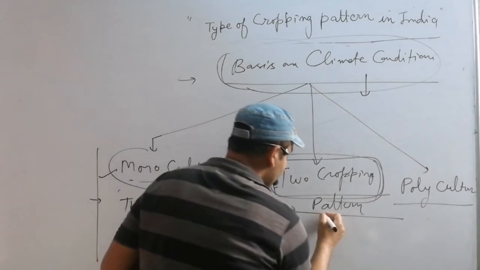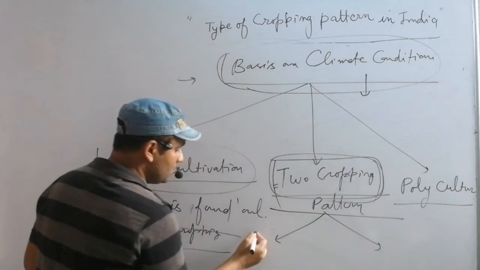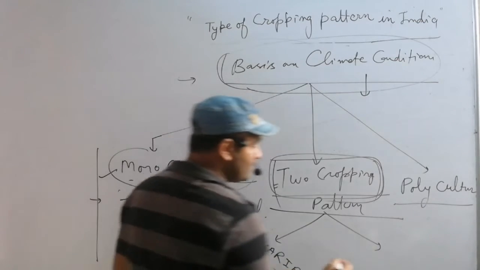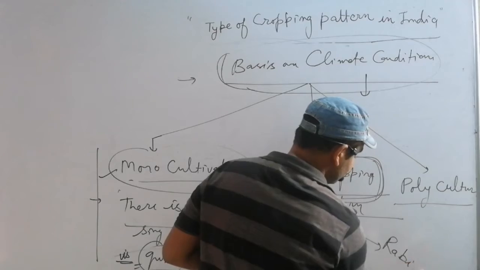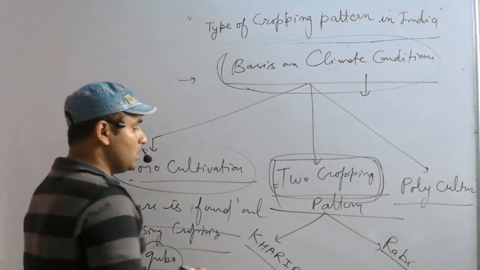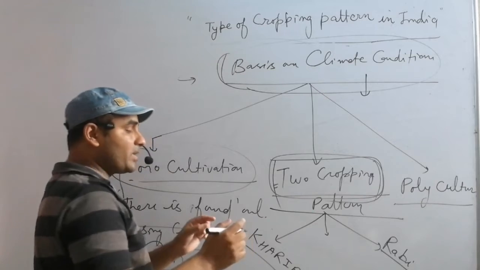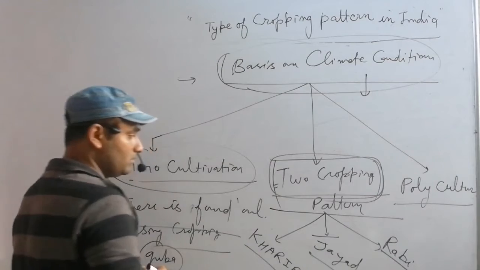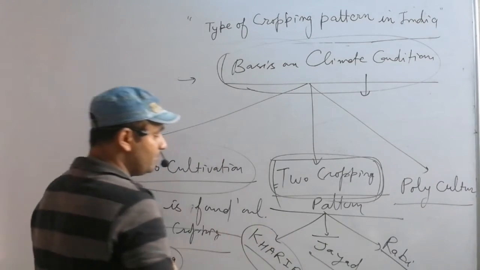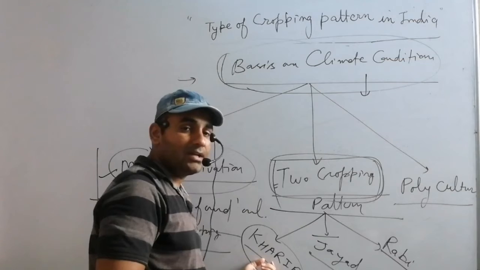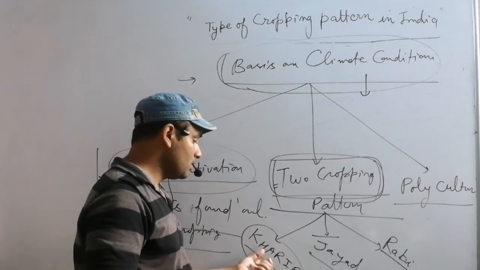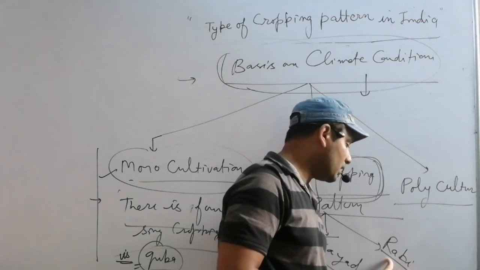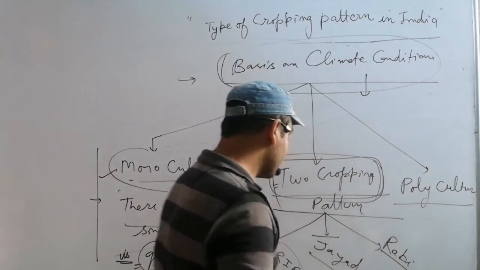Because of monsoon climate condition, there are found two cropping patterns in India. First is called Kharif, and second is called Rabi. Also found a cropping pattern Zaid. Kharif is a tropical climate condition cropping pattern, and Rabi is a temperate climate condition cropping pattern. Okay.